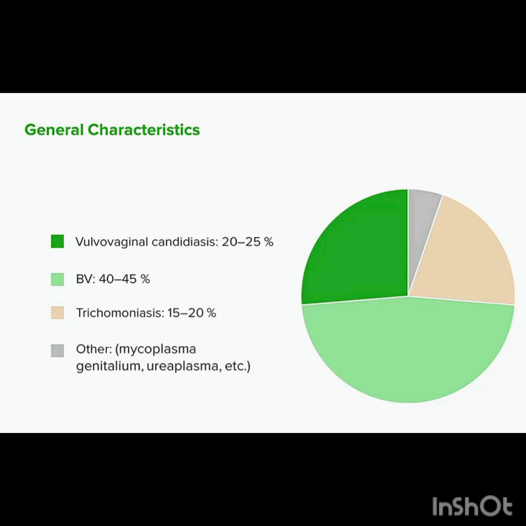About 20 to 25% of the time, it's vulvovaginal candidiasis. A substantial amount of time, it's bacterial vaginosis. It can be trichomoniasis, or it might be some other problem, such as Mycoplasma genitalium or Ureaplasma.